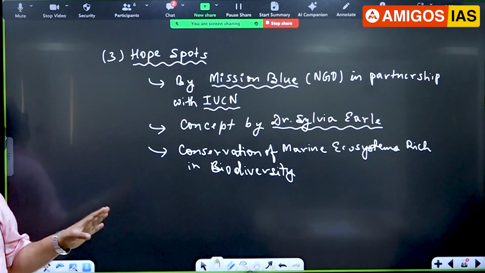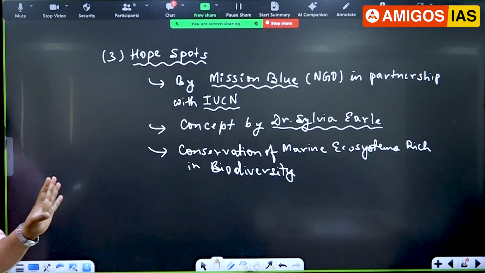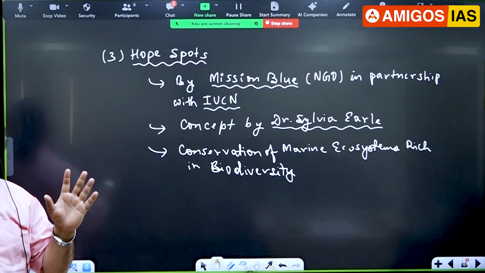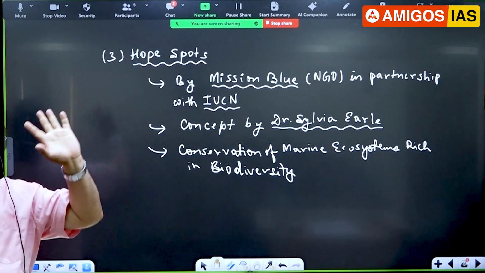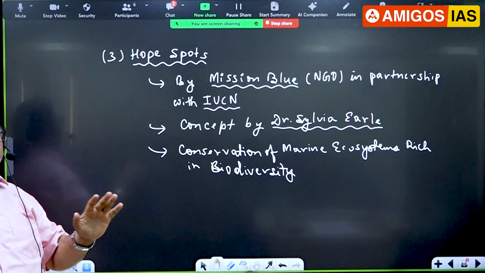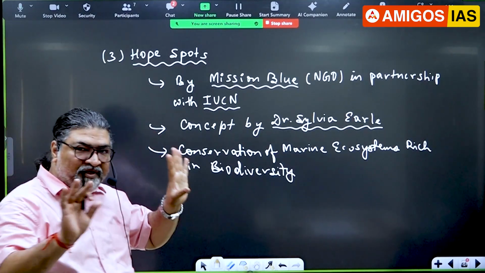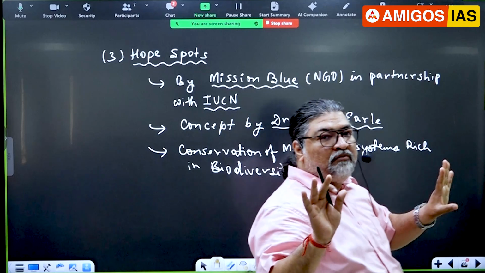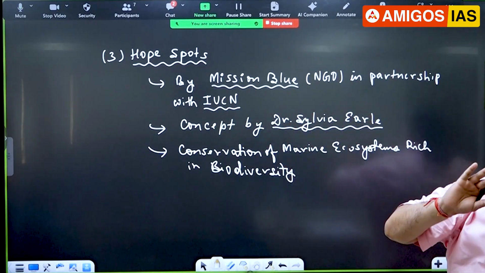All those kinds of marine ecosystems, coral reefs, wherever they are, underwater, under the sea, which harbor more abundant species, are declared as hotspots. If you look from 2009 till 2024, 15 years, more than 100 hotspots worldwide have been declared.